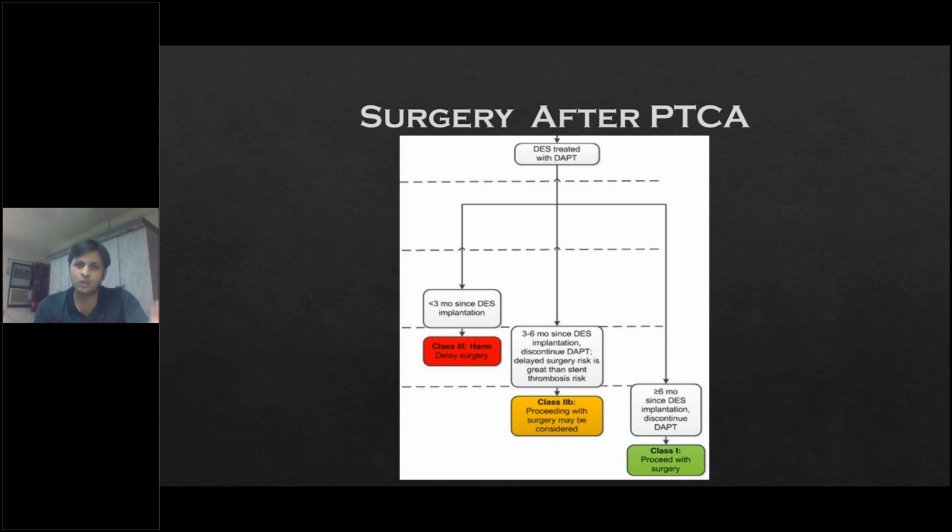In between, that is 3 to 6 months, is definitely a gray area. Here, the recommendations are also not uniformly given by guidelines like the American Heart or American Cardiology Association. They say you can weigh the risk of bleeding versus stent thrombosis, and accordingly take the decision after consultation with the cardiologist and the family whether to continue antiplatelets or stop.